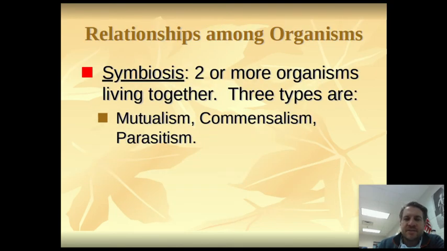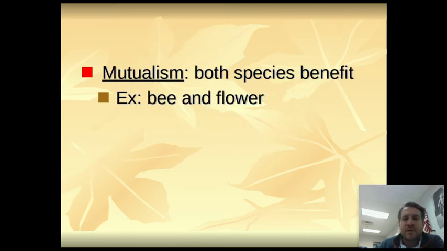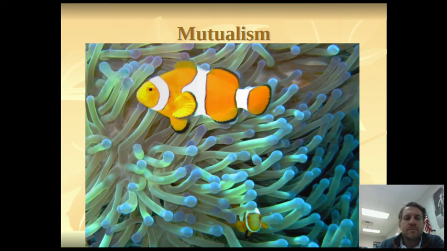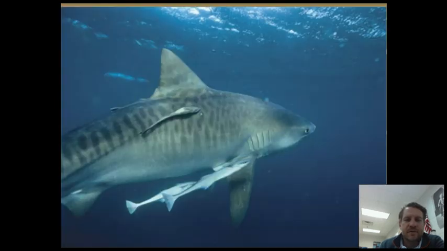All right, so now we're getting into symbiosis. This is when you have 2 organisms that have a really close relationship and they live together, sort of. First one is mutualism. That's when they both benefit, like a bee and a flower. The bee is getting pollen, the flower is getting pollinated. Mutualism, clownfish and sea anemone. Sharks and lamprey. They're all getting benefits here.